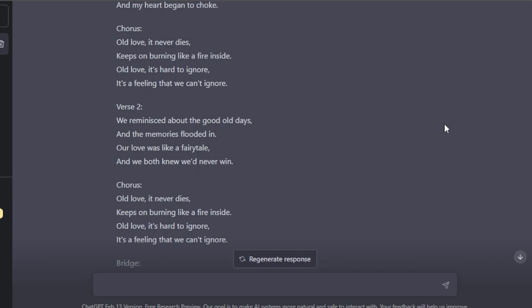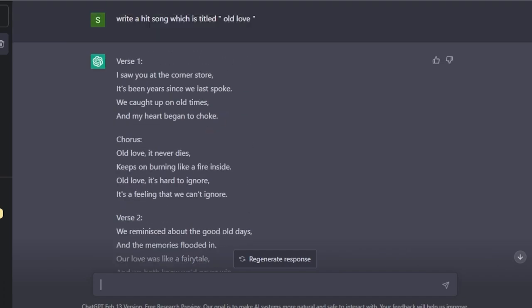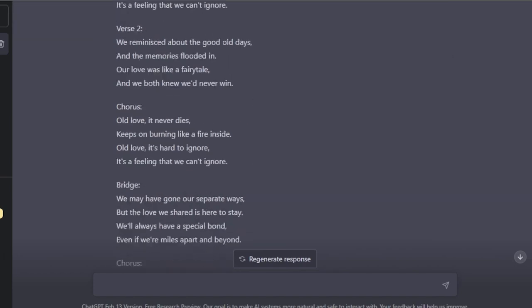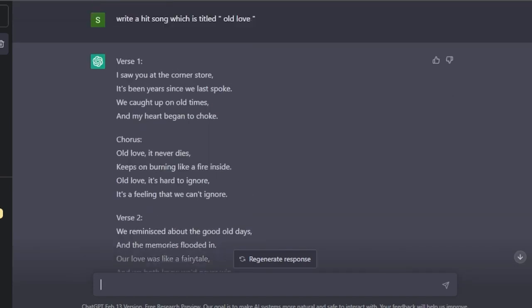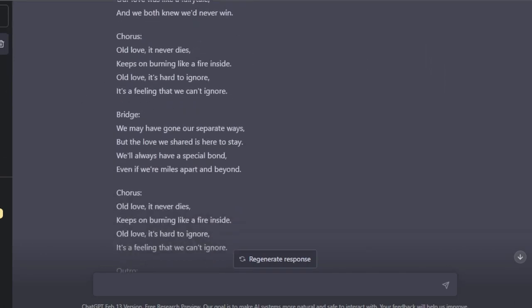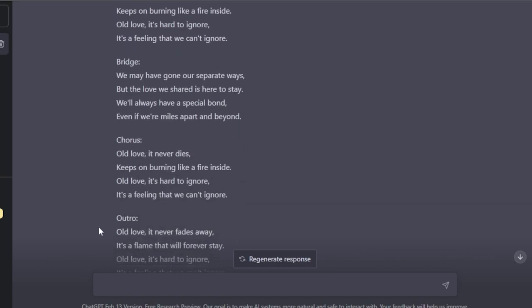The rhyming is actually pretty impressive that we got with ChatGPT, and the lyrics look amazing. Now, as a music producer, I think this is actually life changing. You can get your songs created like this. You can create lyrics in minutes. You can even write raps with ChatGPT. So you can see it's the outro.